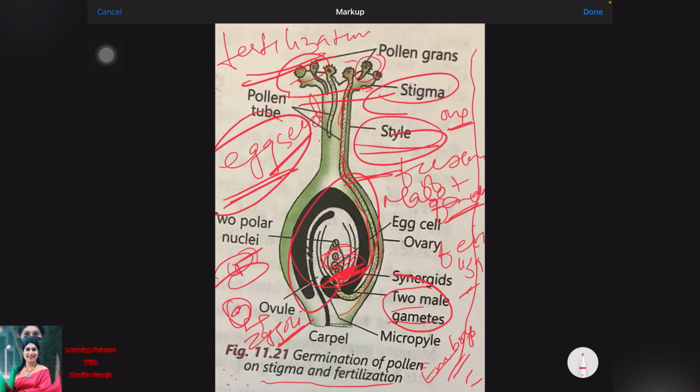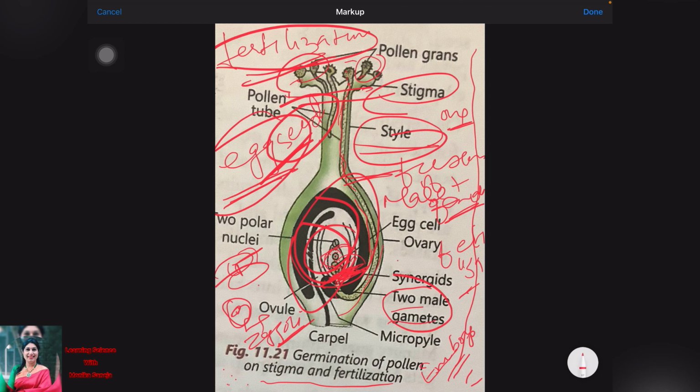The ovary, beta ji, swells up because all the divisions occur inside the ovary, and in this process the ovary swells up and becomes the fruit. So the seeds are present inside the fruit. So this is the importance of fertilization, that by fertilization the seed and fruit are formed, and the fruit protects the seed present inside it. Most of the fruits have seeds inside them, and they help in dispersal of seeds also.